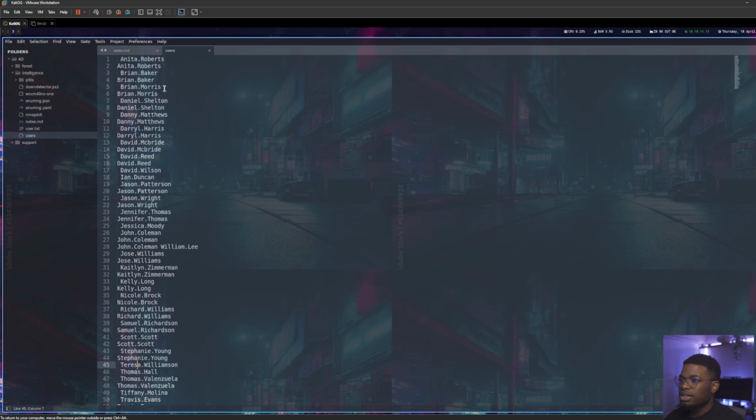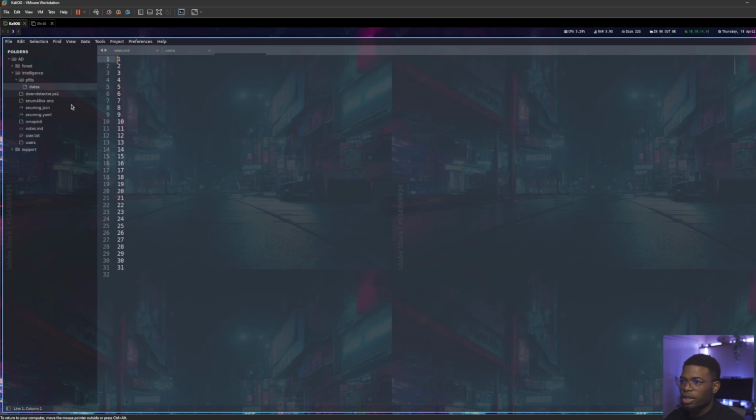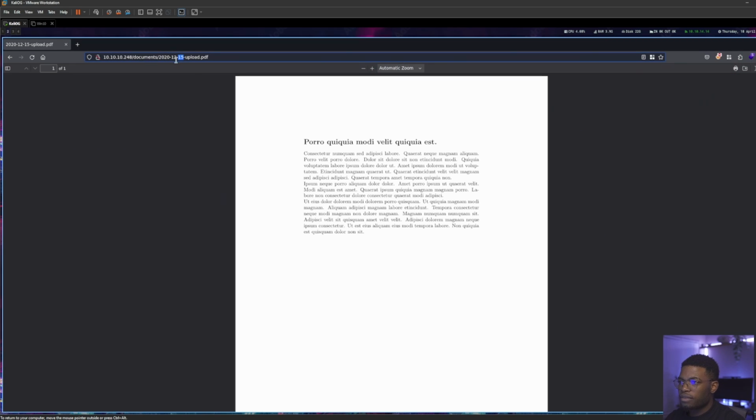So if we open dates in Sublime, let's just do that real quick. Forget everything else. We're focusing on the dates. It always puts a new line at the end. Doesn't really matter. You can delete it if you want. So now we have the numbers 1 to 31, which would be the last part of our PDF name, right?